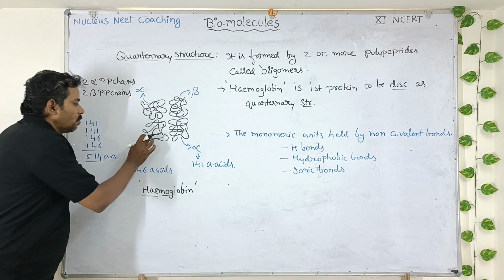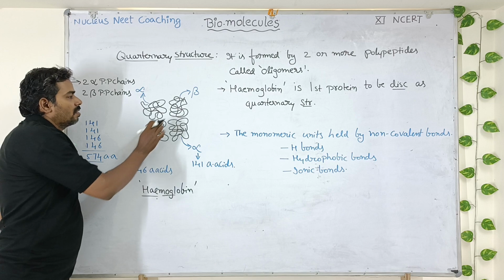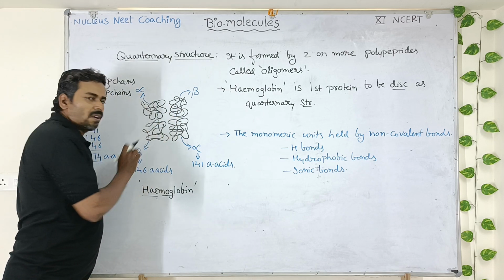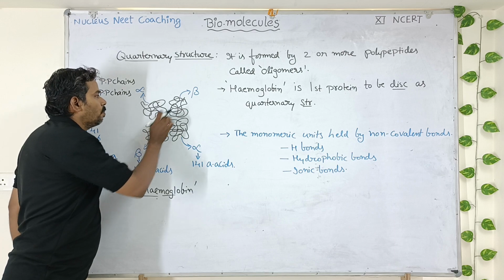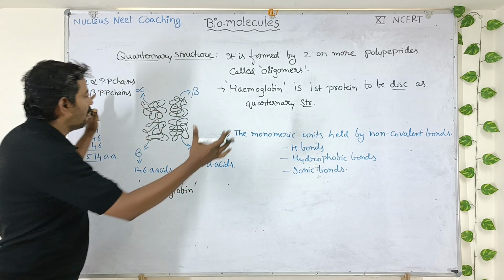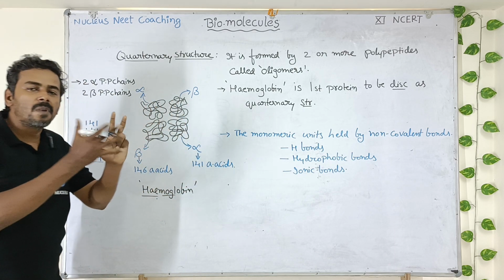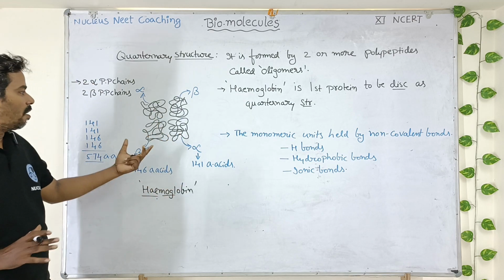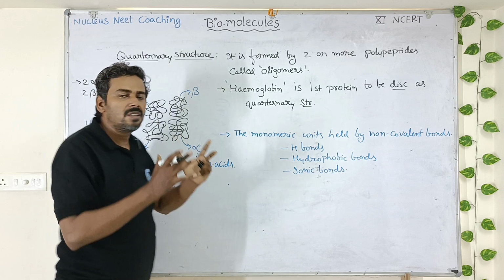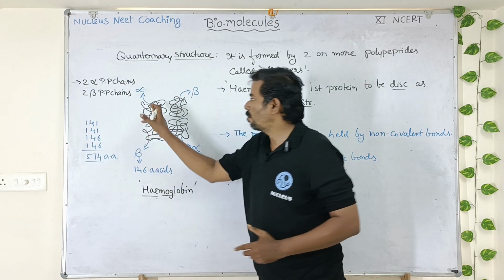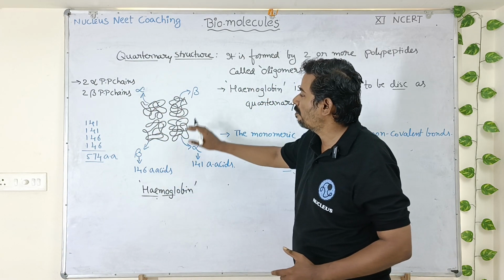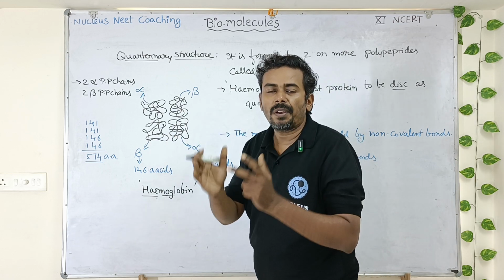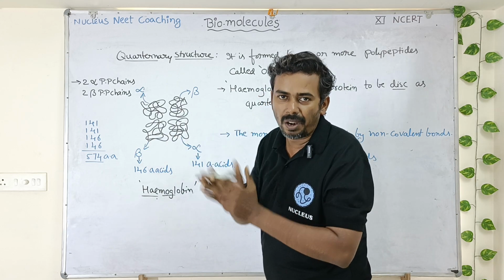Okay, so this is one beta chain, this is another beta chain monomer. So total 2 alpha monomer chains, 2 beta monomer chains, they all assemble in a particular three-dimensional form to generate the structure of hemoglobin. Because of that particular three-dimensional arrangement of two alpha chains and two beta chains, the hemoglobin gets its property of carrying oxygen and carbon dioxide.